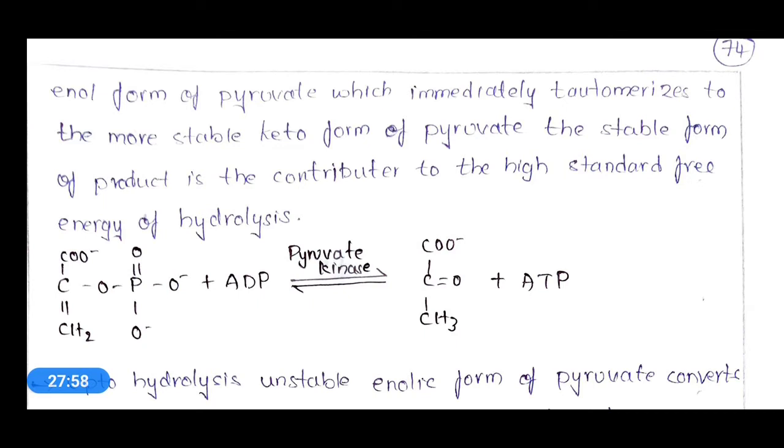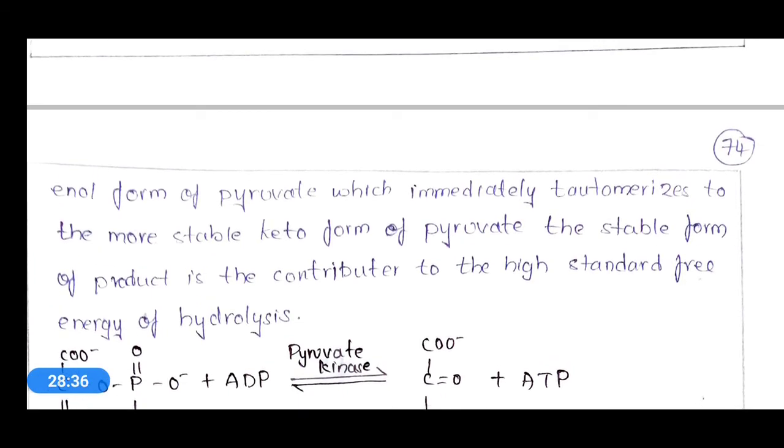kinase, in which adenosine diphosphate is used, and one inorganic phosphate which is released from this particular phosphoenol pyruvate is taken by the ADP, and finally the end products produced will be pyruvate and ATP, adenosine triphosphate. The inorganic phosphate which is present in the phosphoenol pyruvate is taken back by this ATP. So during the reaction of this phosphoenol pyruvate,